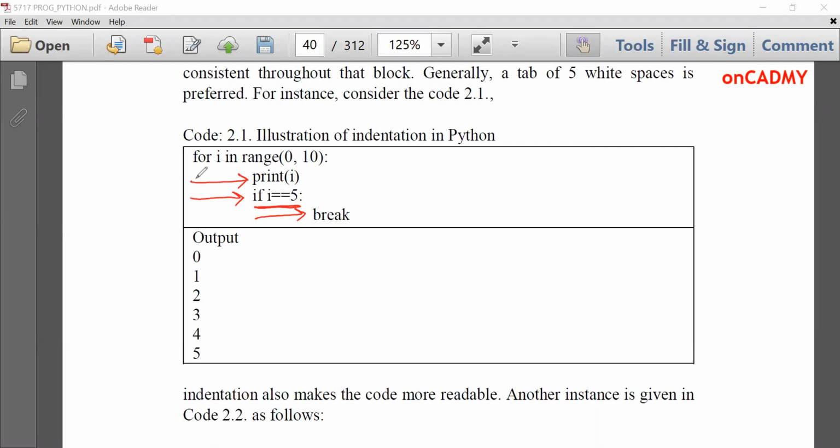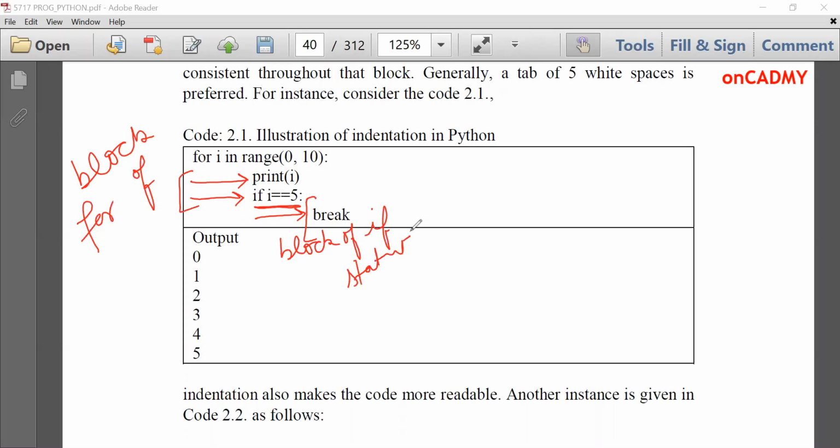Okay. So this indentation is marking block of for loop. And here indentation refers to block of if statement. This is block of if statement. Fine. So this is very important to learn and understand in Python, that indentation is very, very important. We cannot put braces over here, but we need to put indentation, indent of tab space while writing blocks of code under certain control, such as for, if, or while creating certain user-defined function.